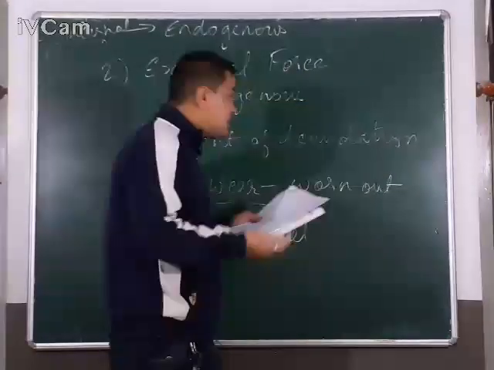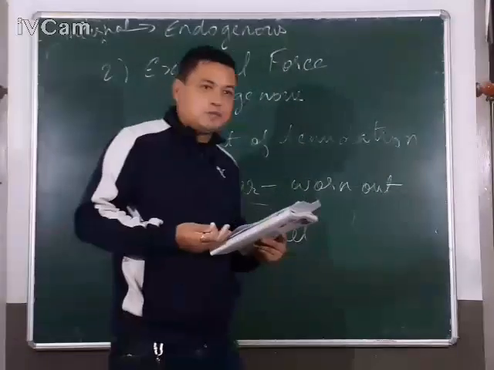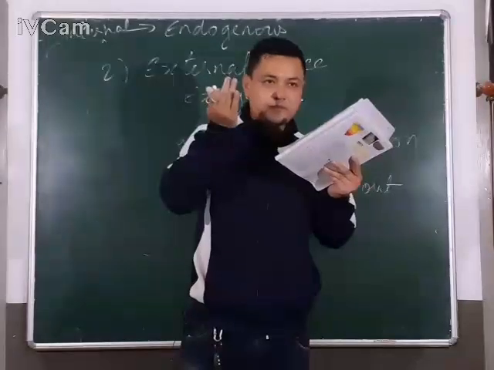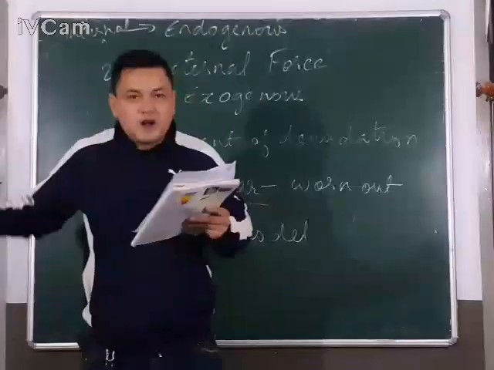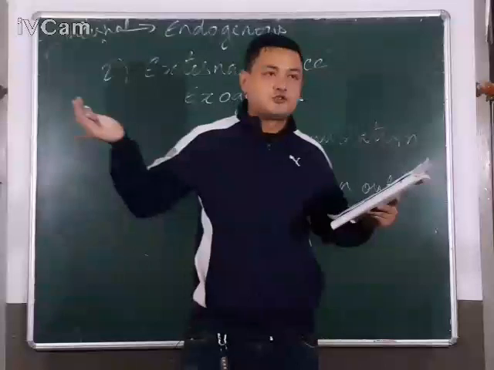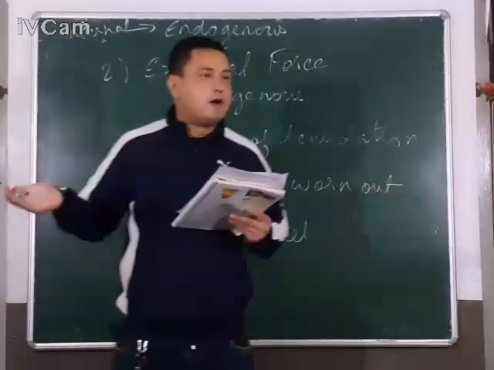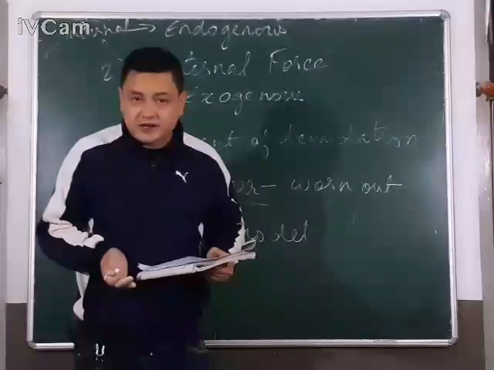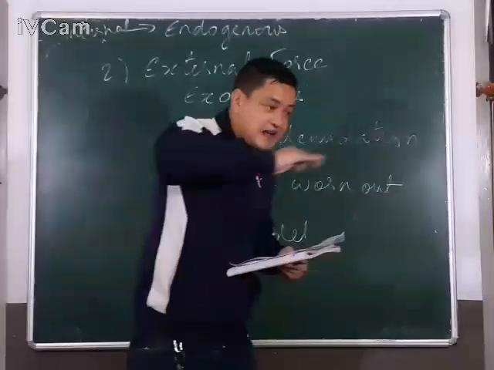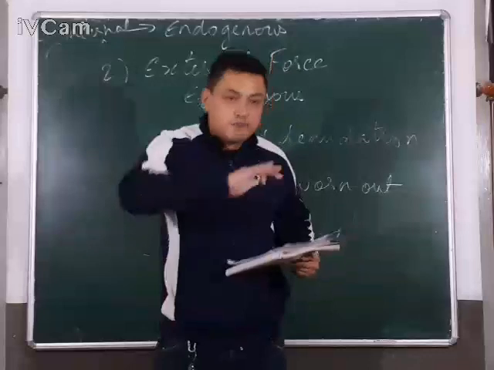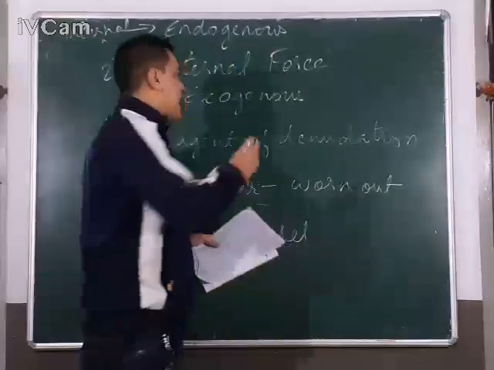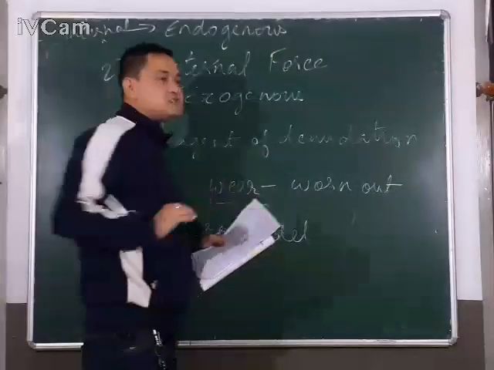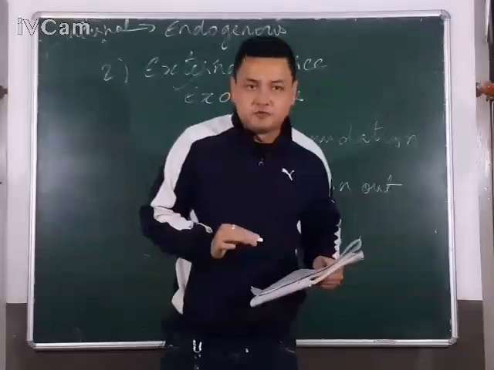So internal forces make mountains rise, volcanoes erupt, earthquakes quiver, and many landforms like plateaus and plains are created. But to make that land smooth, to remove the irregular shape of the land, external forces are the forces which make that land beautiful.